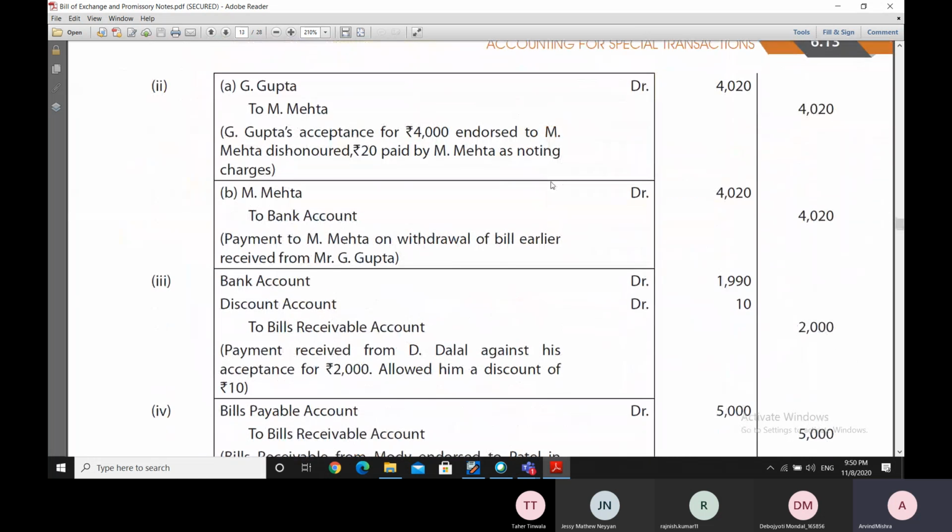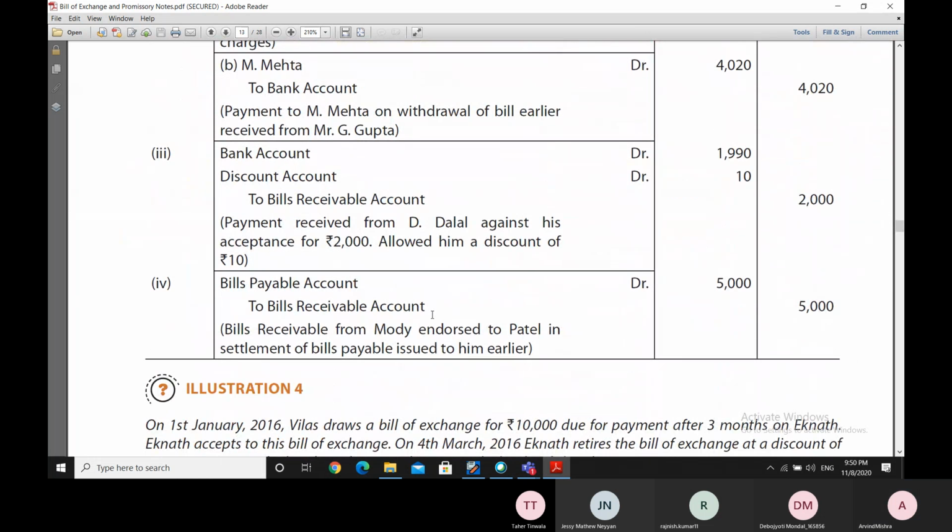What is happening here is that Katrak has received a bill from Mr. Modi, which means that Katrak has drawn a bill and given it to Mr. Modi. Mr. Modi has accepted that bill. So that bill is a bill receivable for Katrak because he is going to get the money against that bill from Mr. Modi.